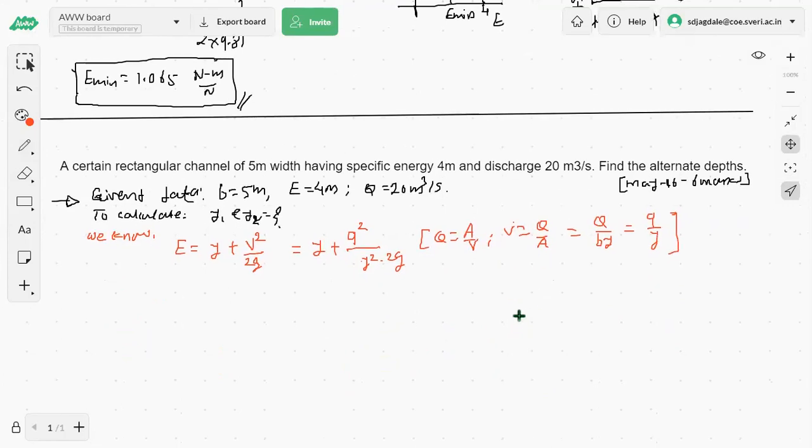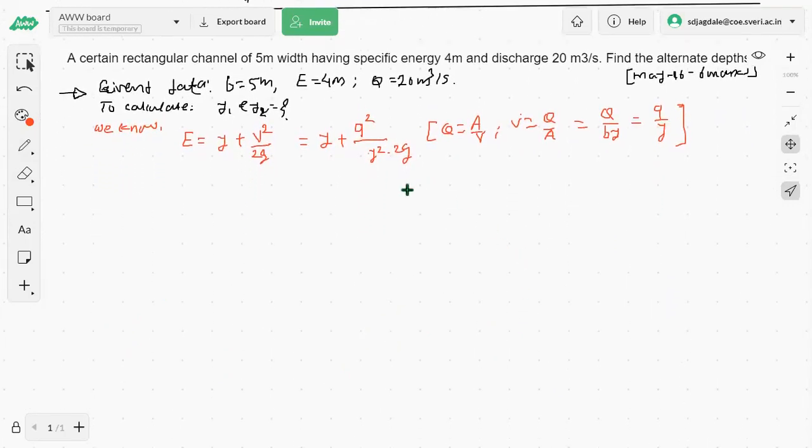Now from this equation we have to calculate the two alternate depths. Now here we are finding that this equation is a quadratic, that is E is equal to y plus q square divided by twice g y square. This is a quadratic for y. y चं पॉवर 2 आहे, म्हणजे 100% याला जे रूट्स असणार ते 2 रूट्स असणार. Okay, two values of y will be there. Exactly, that is the correct one, that is 3.946. What is the other value for y? Two values for y will be there.